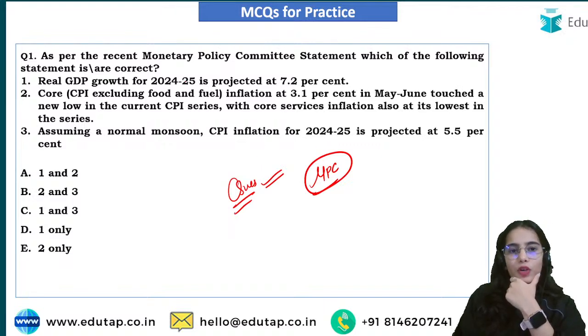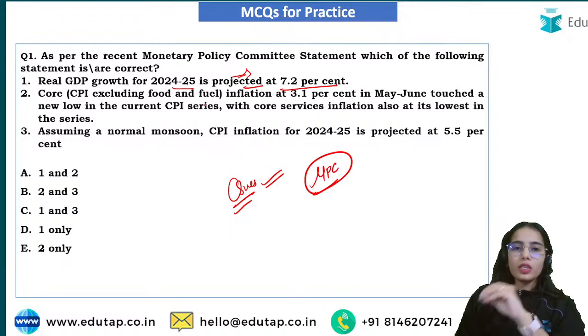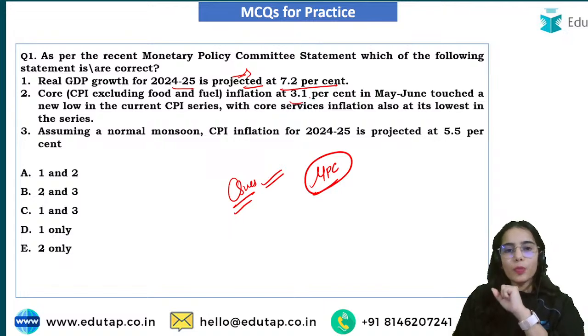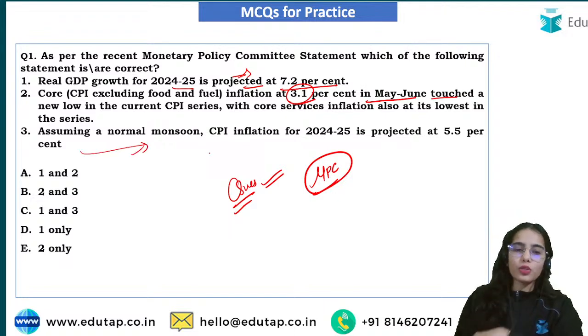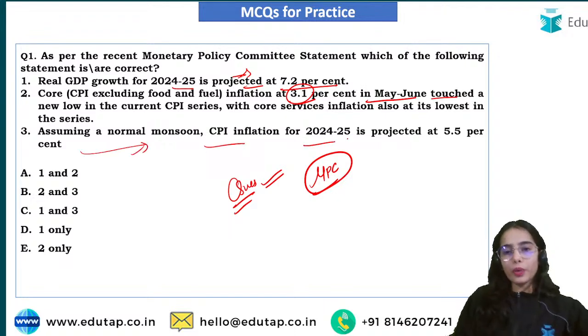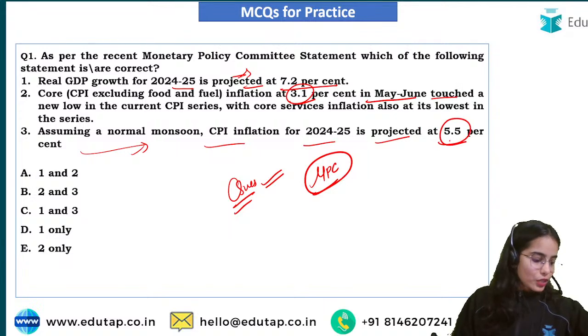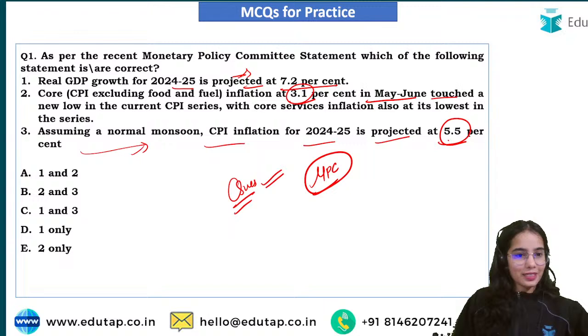Real GDP growth for 2024-25 is projected at 7.2% by the MPC. Core inflation, that is CPI excluding food and fuel inflation, is 3.1% in May-June, touching a new low in the current CPI series. Assuming a normal monsoon, CPI inflation for 2024-25 is projected at 5.5%. So which of the following is the answer?